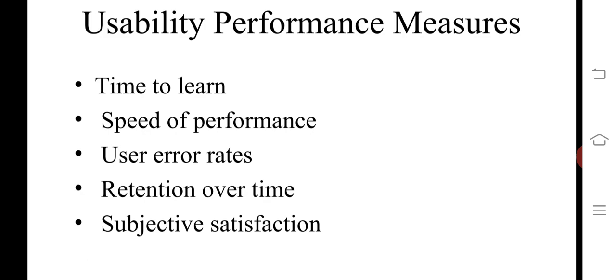User error rate: they give some wrong information. How much do they give? 20%, 15%. User error rate and retention over time. Retention over time means how long it takes to rectify the user errors. And subjective satisfaction.